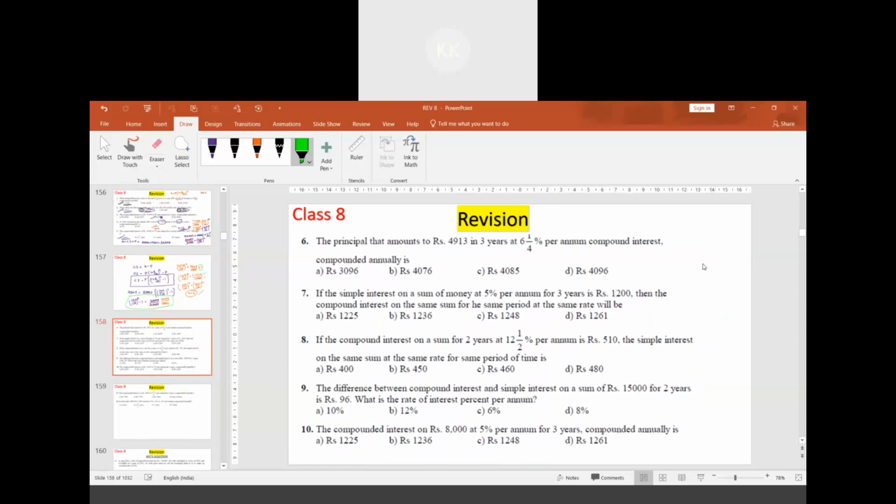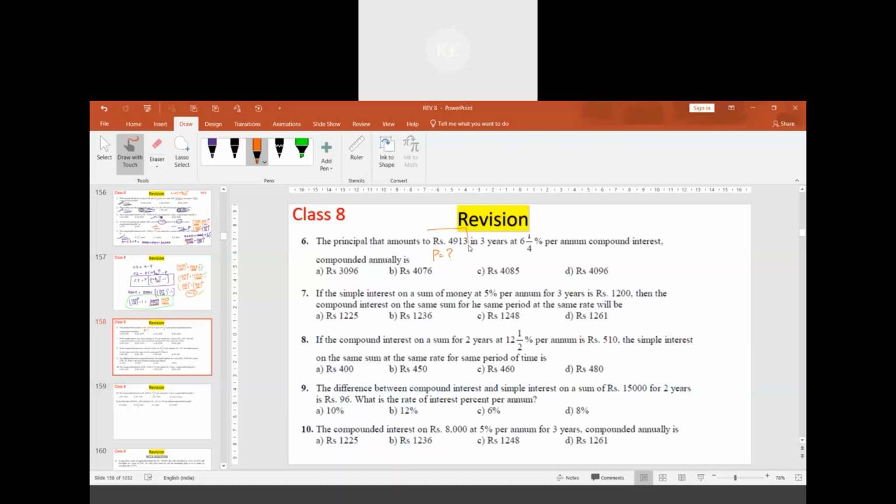The principal that amounts to rupees 4913 in 3 years at 6 1 by 4% per annum compound interest compounded annually is. So what are they asking us to find? The principal. Yes, principal we have to find.